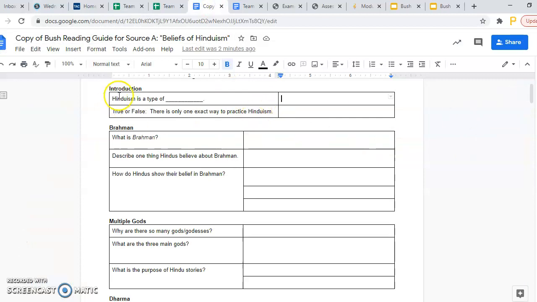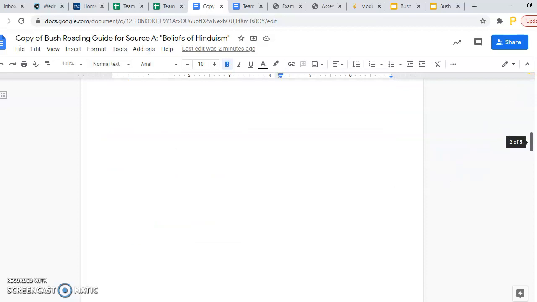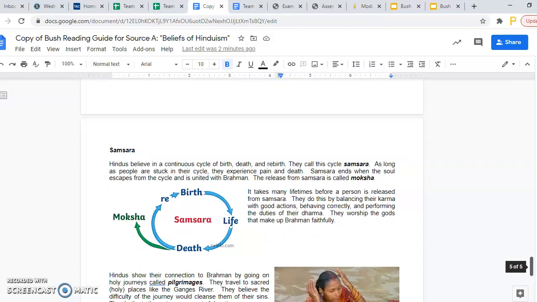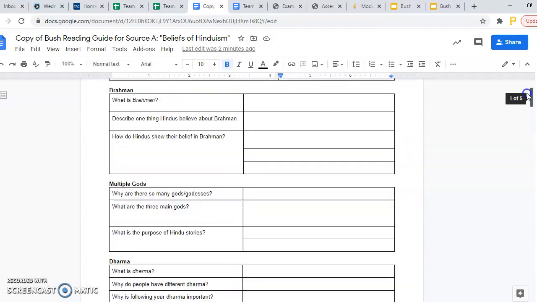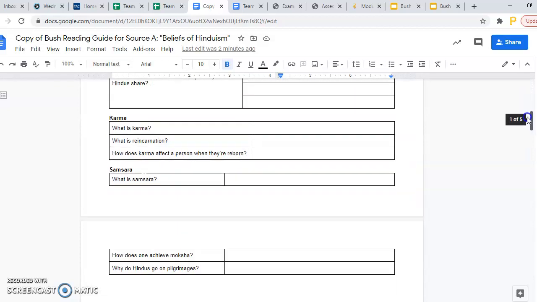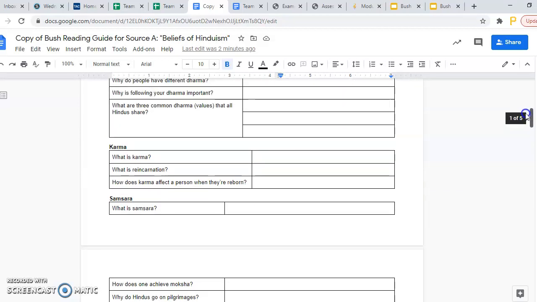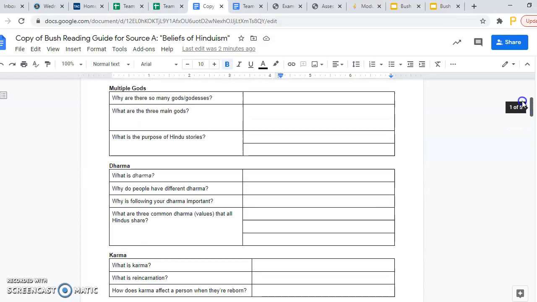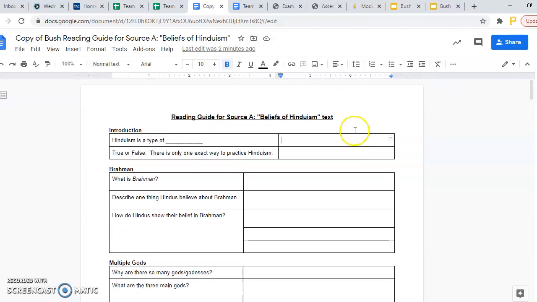So what we did was the first three sections, Introduction, Brahman, and Multiple Gods, together. Students earned some bonus points for volunteering. And then what I did with the remainder of class is let students finish the reading guide, ask any questions that they might have, and the students submitted that on Thursday.